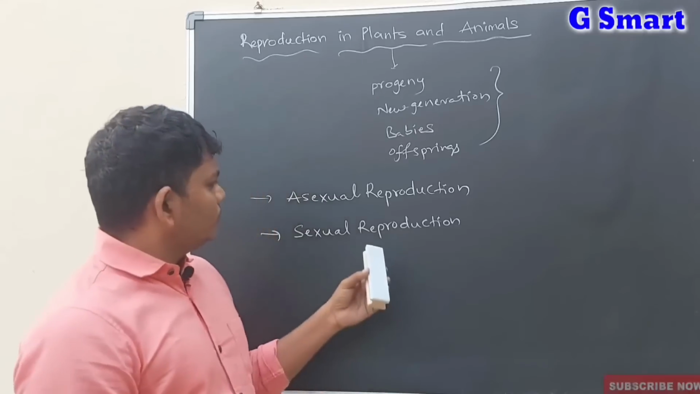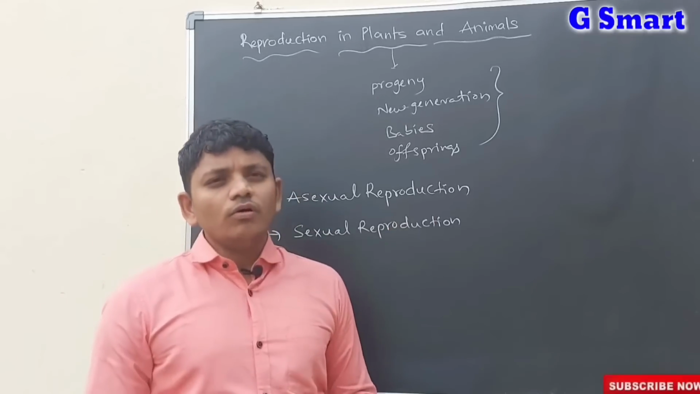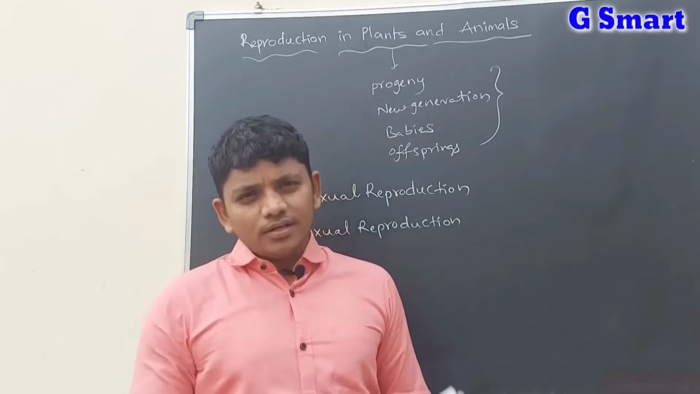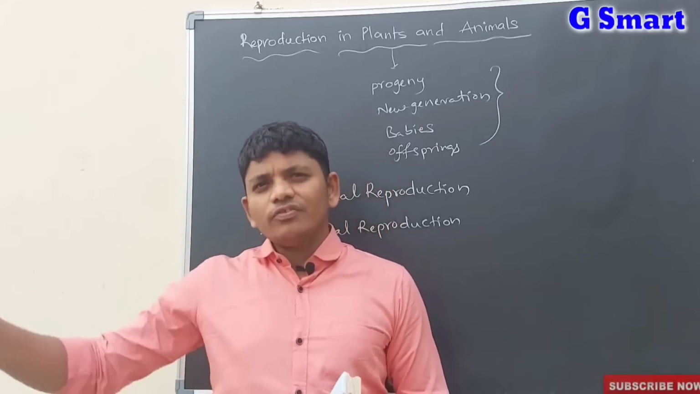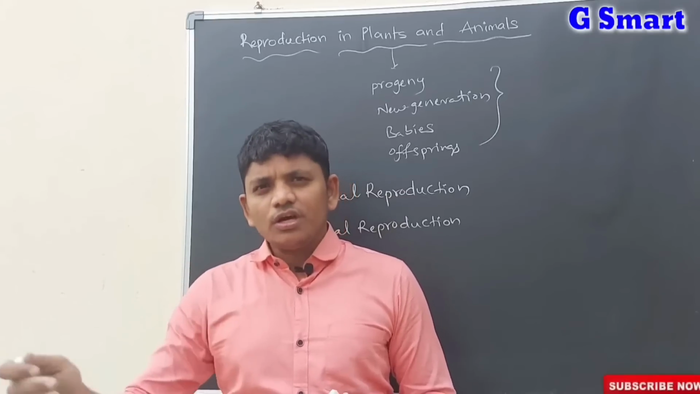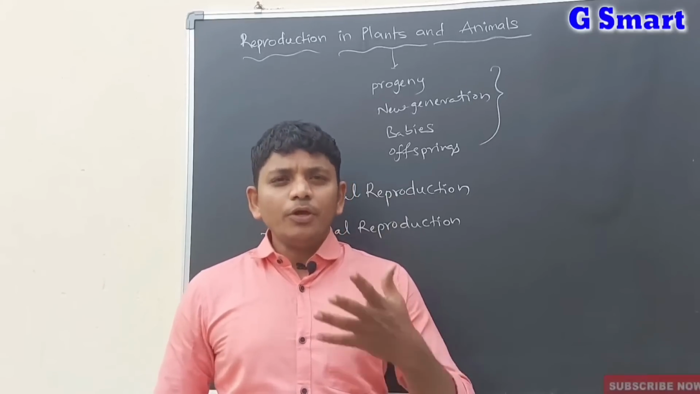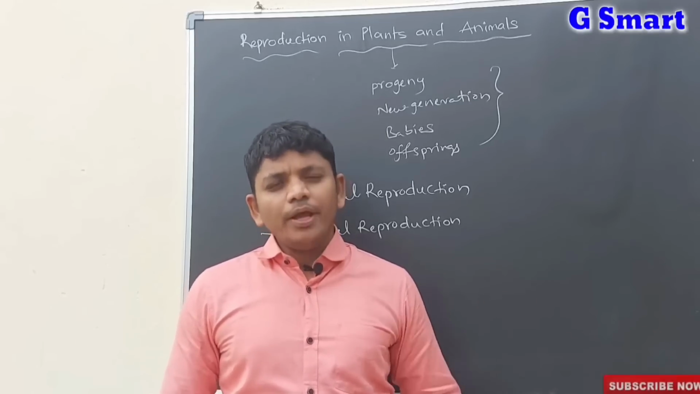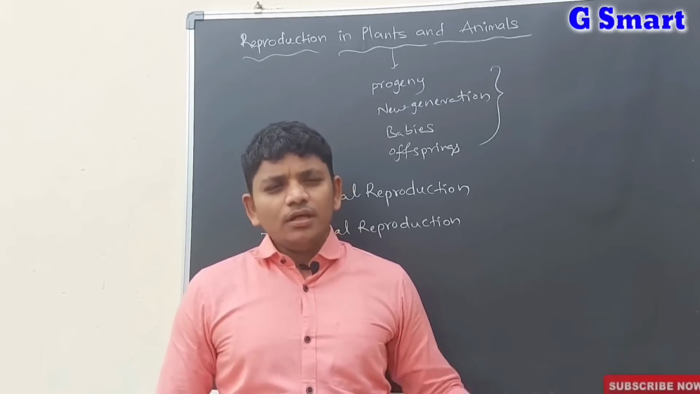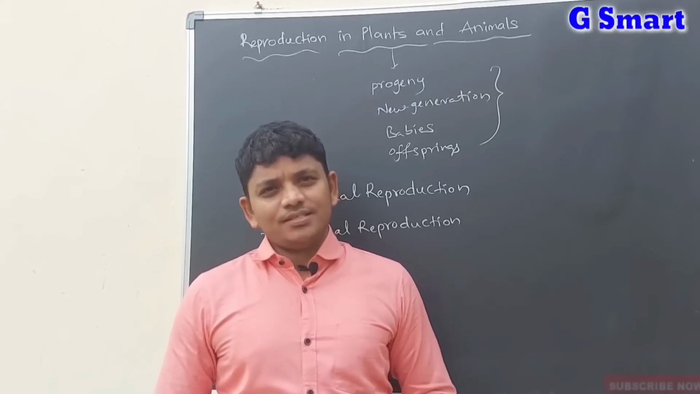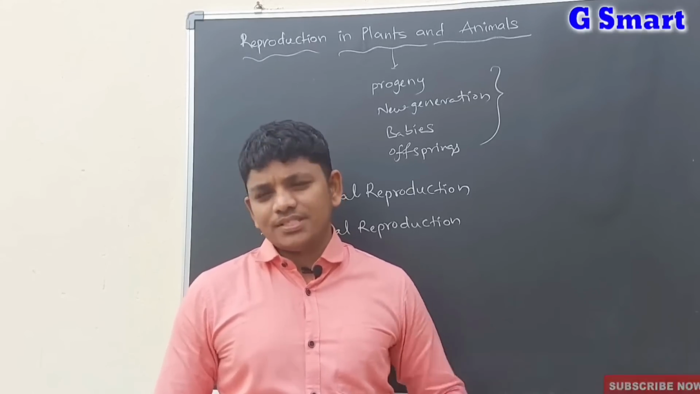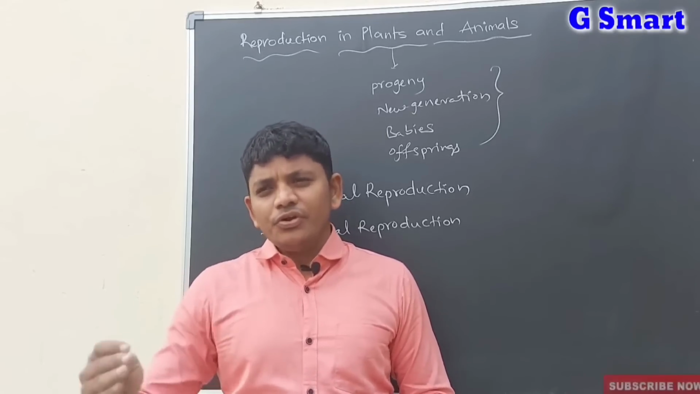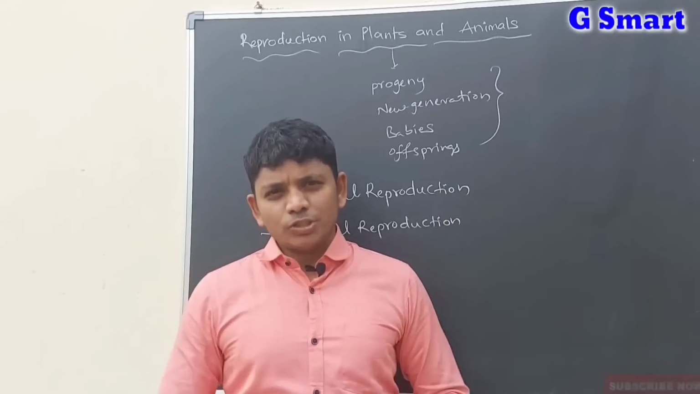Before defining these two, we have to know why reproduction must occur. Reproduction must occur for the continuation of the organisms or the continuation of the species. For example, I am a human being. If I give birth to my baby, like my daughter or my son, they are my species. So for the continuation of the species, reproduction must occur.